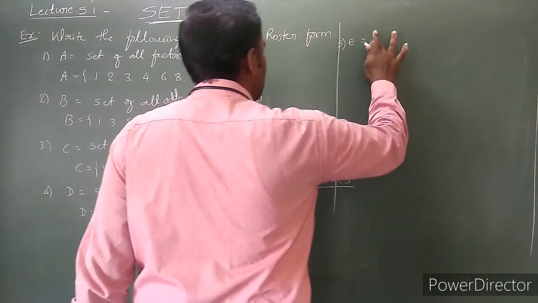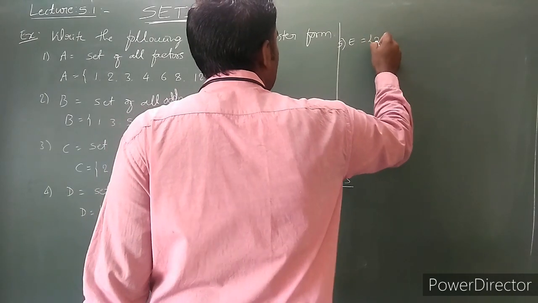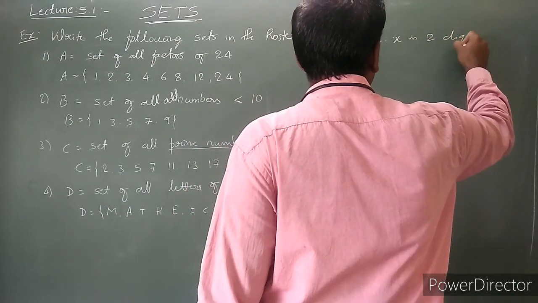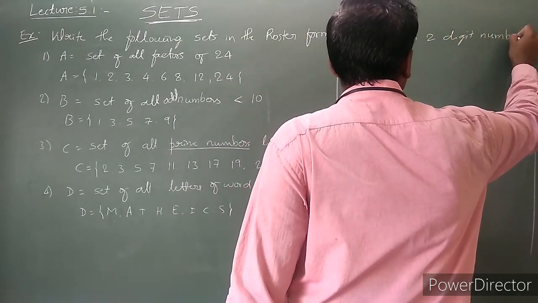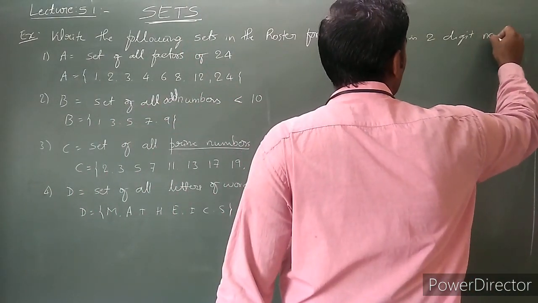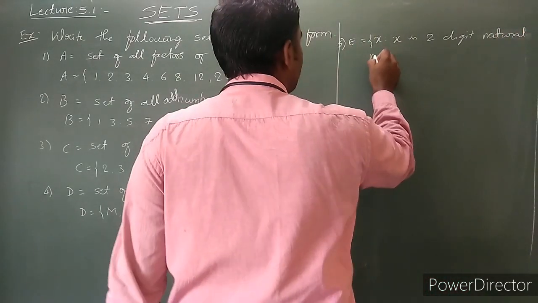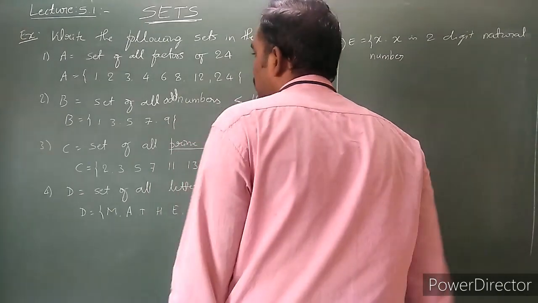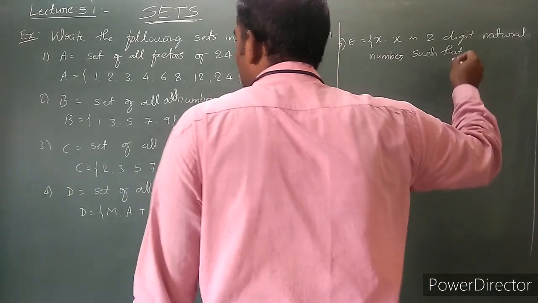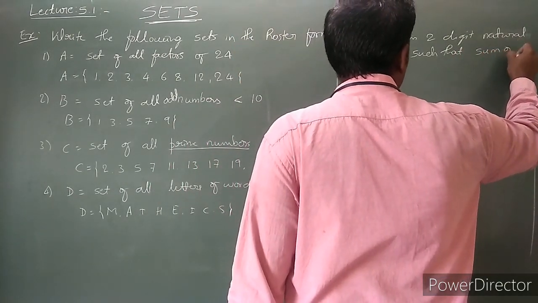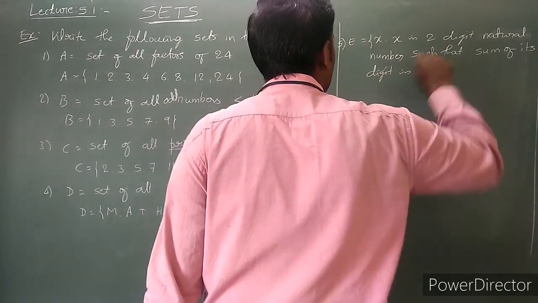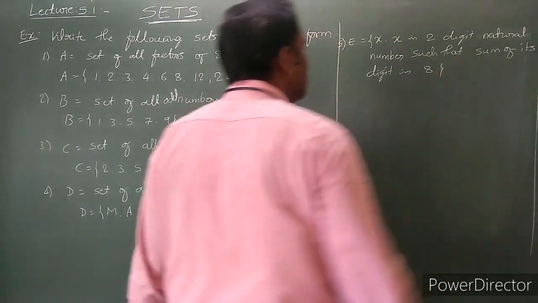The example: set E is x such that x is a two-digit natural number such that the sum of its digits is 8.